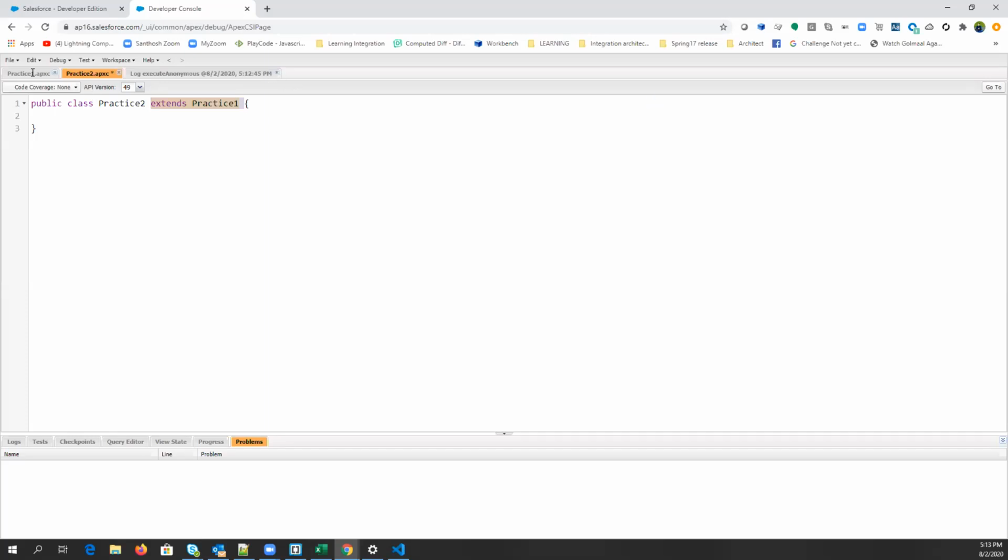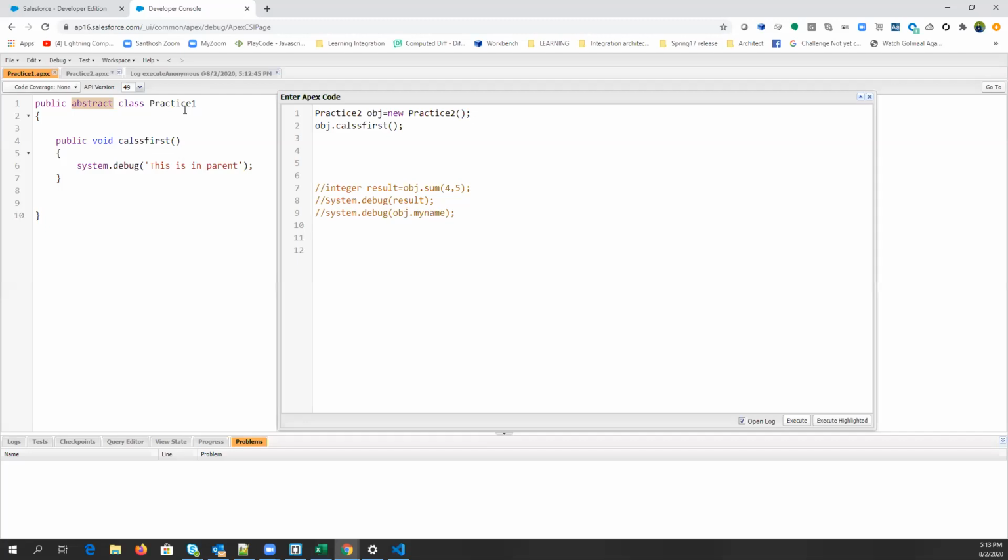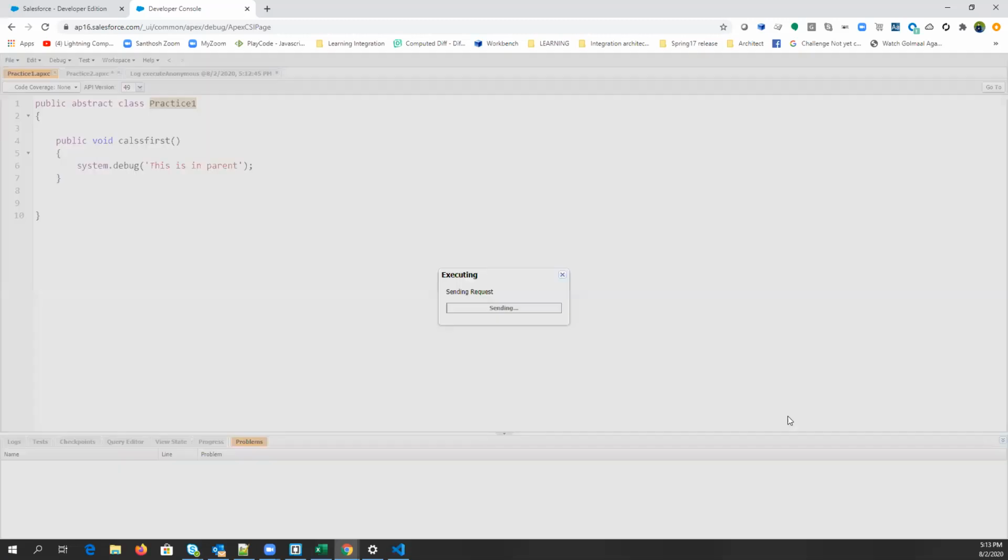See, now what is this abstract? And the declaration of method is necessary. So let's say if I want to create an object of practice 1, then what will happen? I think it will throw errors. Why? Because an abstract class cannot be initialized, an object cannot be created. Absolutely, right? Abstract class cannot be constructed, cannot be initialized. Can you tell me the reason?